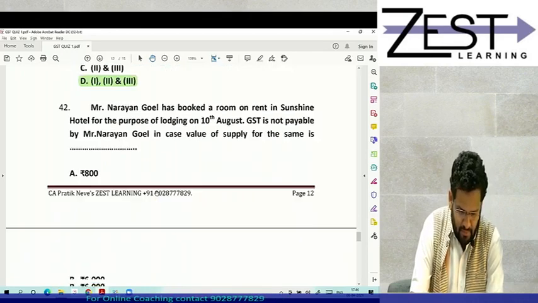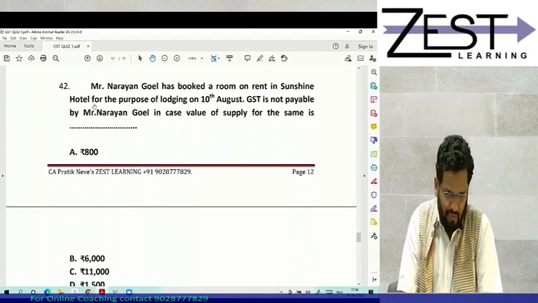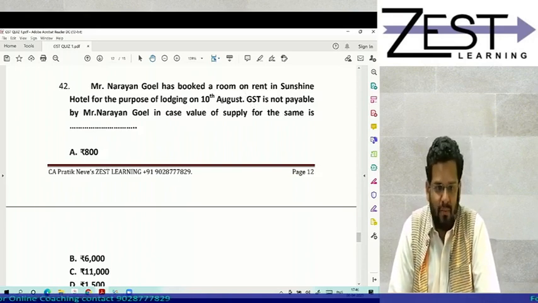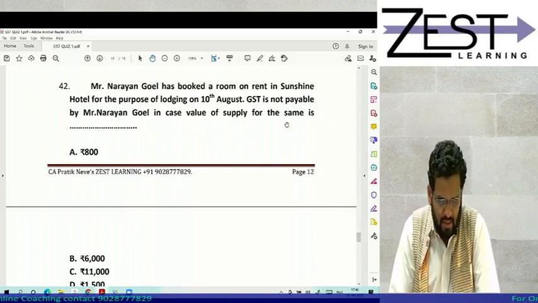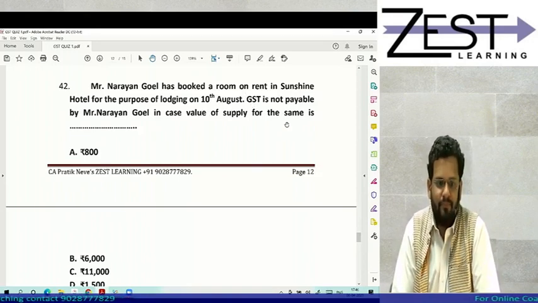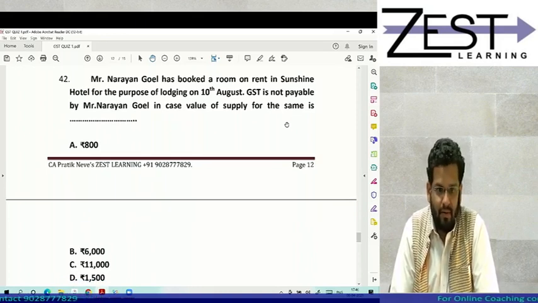Correct. Mr. Narayan Goel has booked a room on rent in Sunshine Hotel for the purpose of lodging on 10th August. GST is not payable by Narayan Goel in case the value of supply for the same is dash. What is the answer for this?